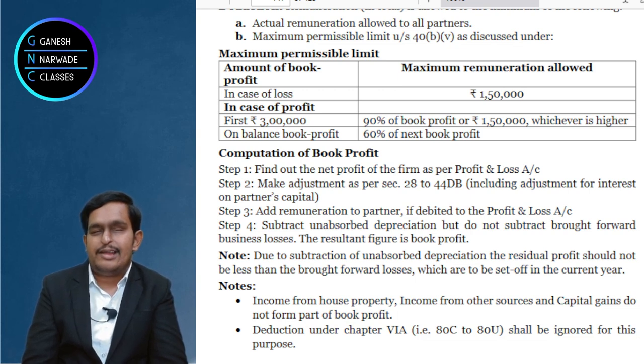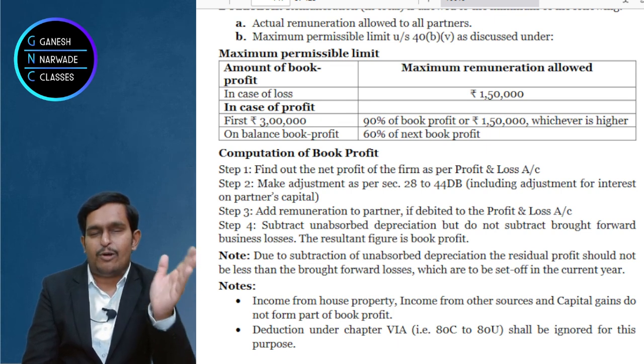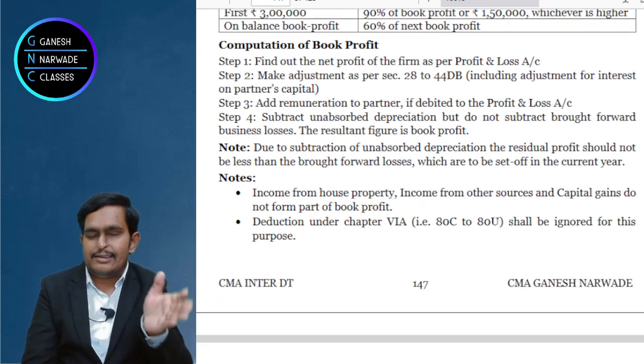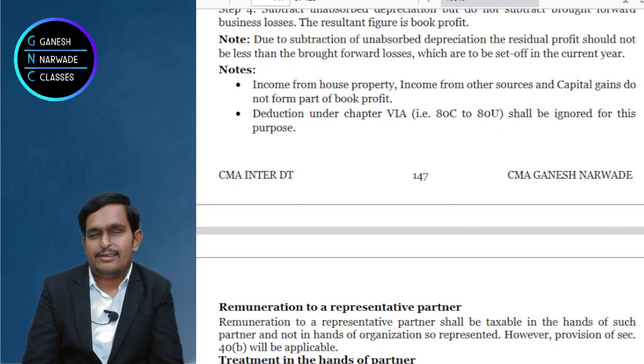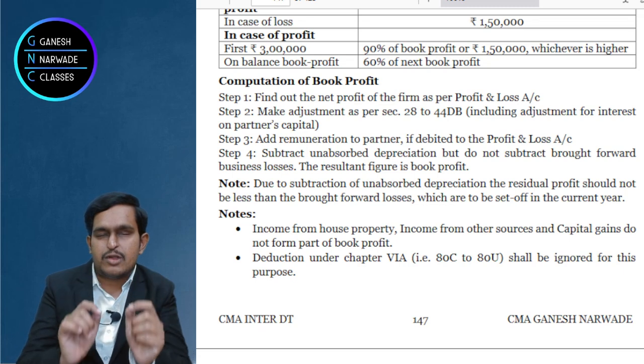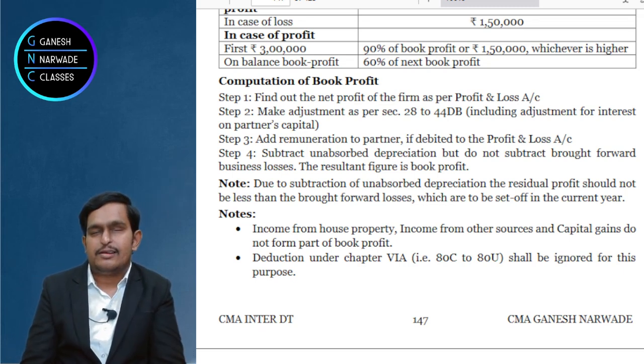Okay. Same way brought forward loss. Last year you got business loss. You were not able to adjust the business loss from any other income. So you can carry forward that. That means you can adjust the loss of last years in the current year, next year, like that. So when we compute the book profit, step 4 says you deduct unabsorbed depreciation. But brought forward business loss you cannot deduct.